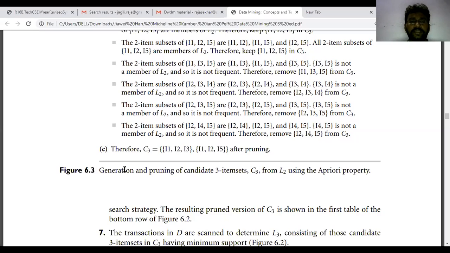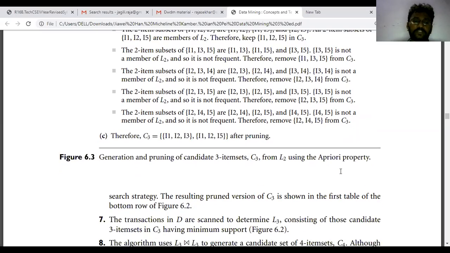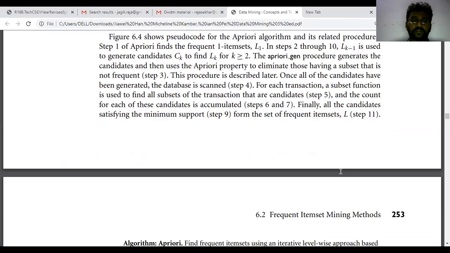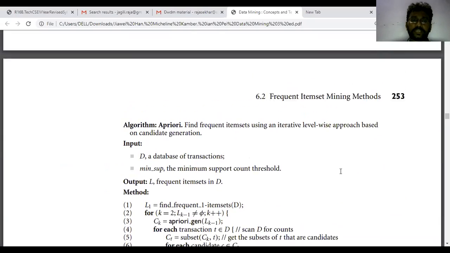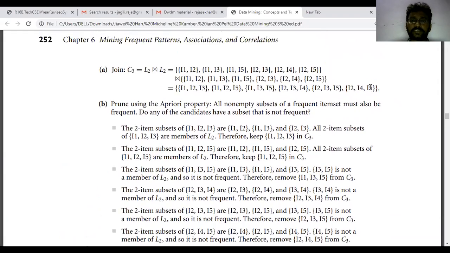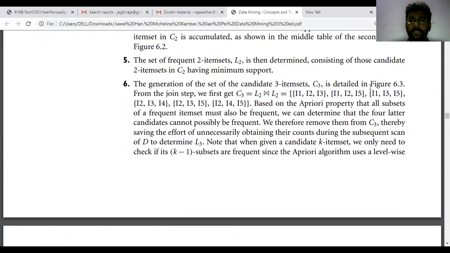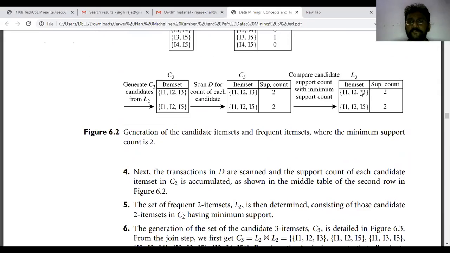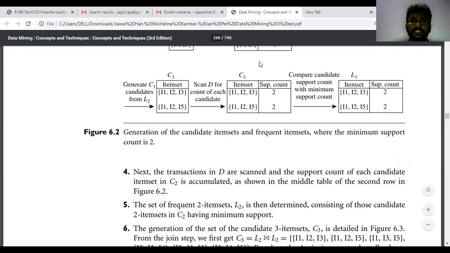So the final generation of pruned candidate 3-item sets C3 from L2 uses the Apriori property. The final result we got is I1, I2, I3 and I1, I2, I5 with a supporting count of 2. This is a basic example of pruning.